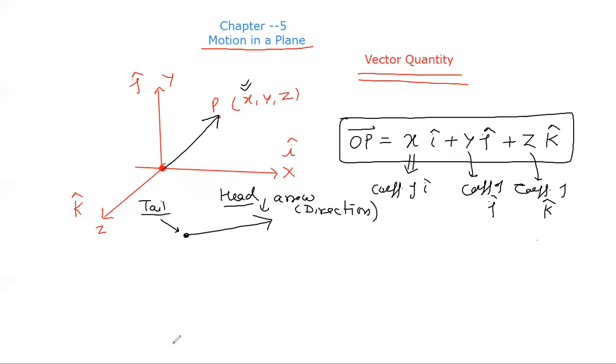So for representation of a vector, we need to specify the direction, that is x-axis, y-axis, and z-axis. For the x-axis, we need to specify i cap, for the y-axis we need j cap, and for the z-axis we need k cap. What is i cap, j cap, k cap? I cap is the unit vector along the x-axis.